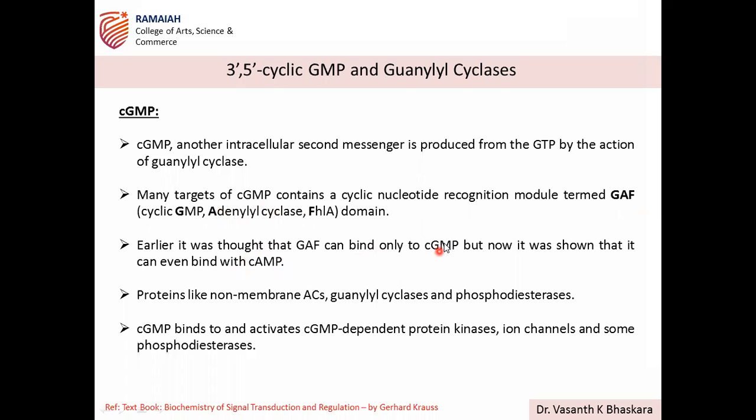So both cAMP and cGMP binding domains in proteins are known as GAF domains, to which cGMP and cAMP bind. So proteins like non-membrane adenylyl cyclases, guanylyl cyclases, and phosphodiesterases are the targets of cGMP. So cGMP binds to and activates cGMP dependent protein kinases, ion channels, and some phosphodiesterases, the same way as cAMP.